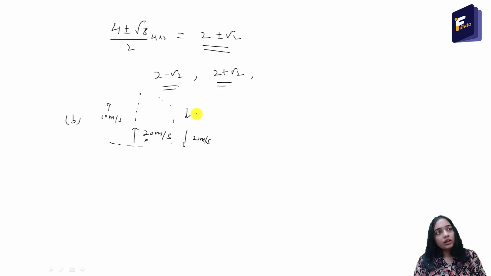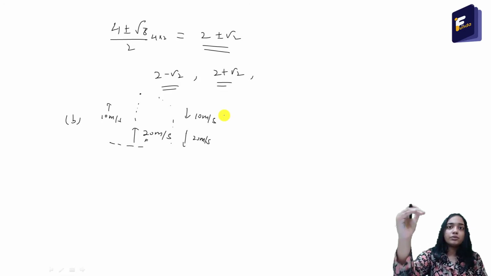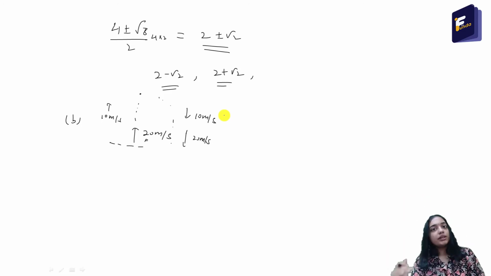While coming down, first from 20 meter per second it becomes 10 meter per second, then 0. While going up, it will have a velocity of 10 meter per second in the upward direction. While coming down, it will have a velocity of 10 meter per second in the downward direction. Then finally, it will have the maximum velocity, 20 meter per second, in the downward direction.